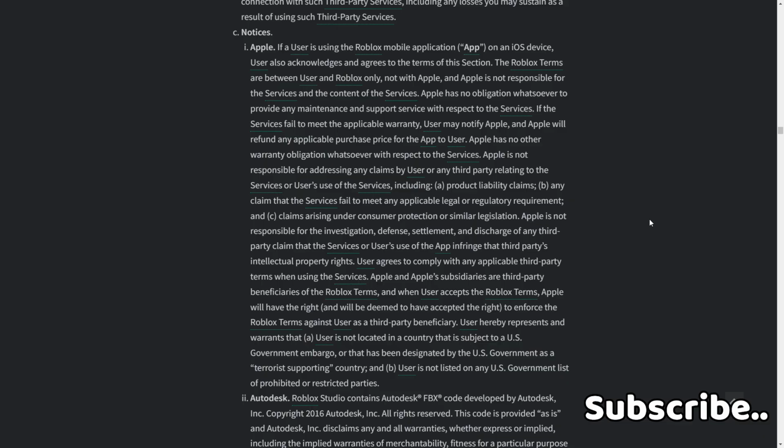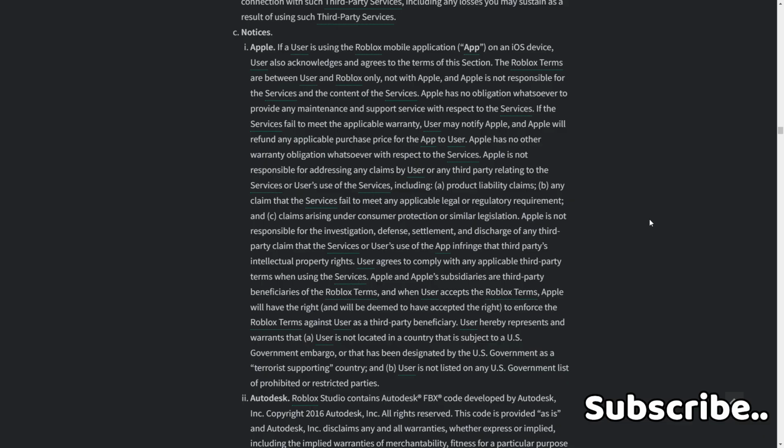User agrees to comply with any applicable third-party terms when using the services. Apple and Apple's subsidiaries are third-party beneficiaries of the Roblox terms, and when user accepts the Roblox terms, Apple will have a right, and will be deemed to have accepted the right, to enforce the Roblox terms against user as a third-party beneficiary. User hereby represents and warrants that A.